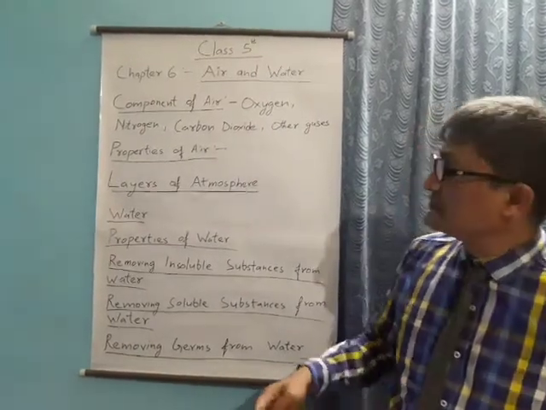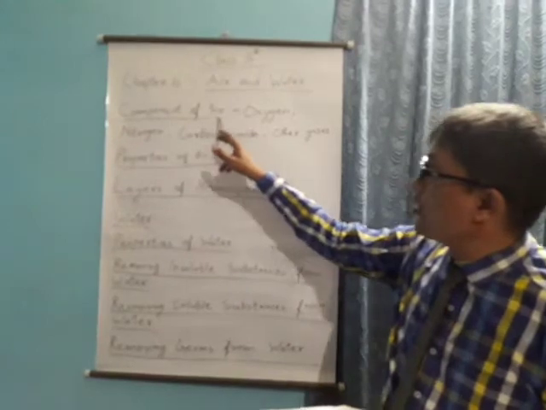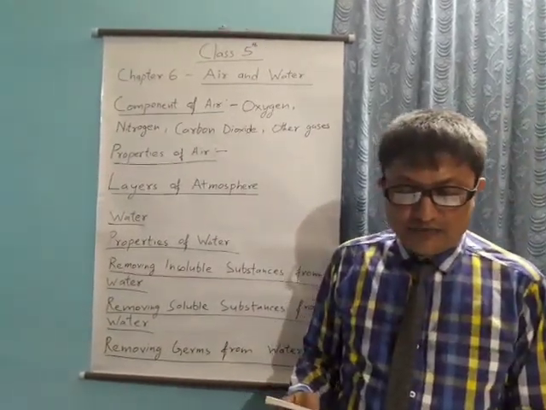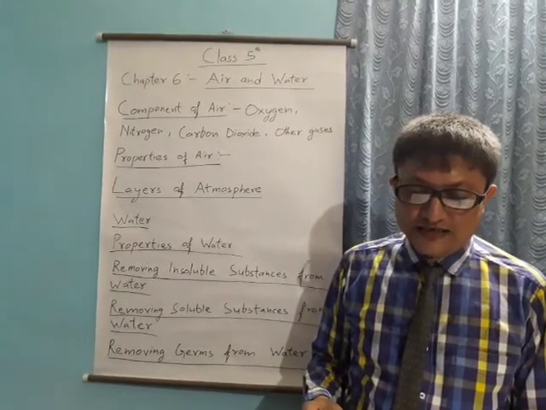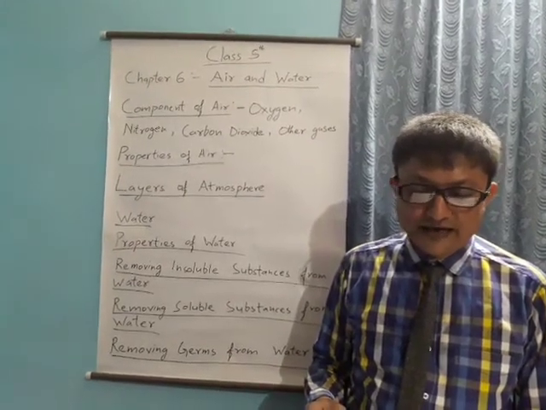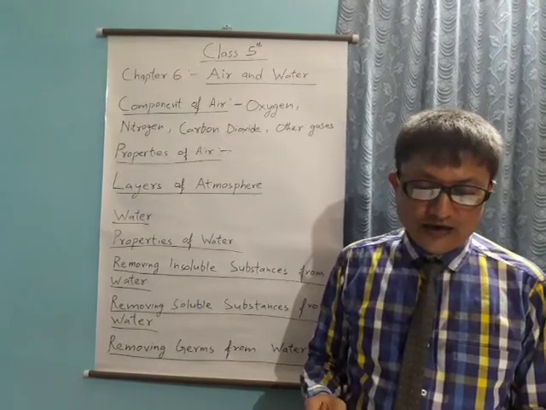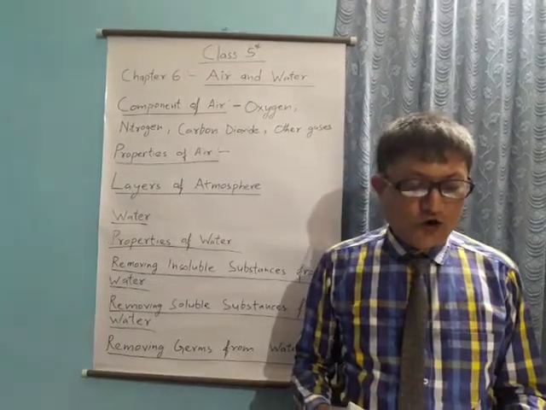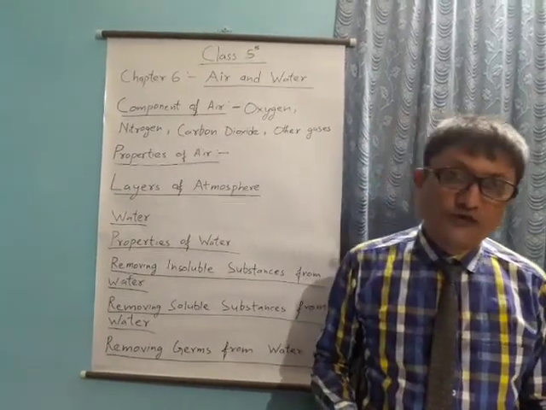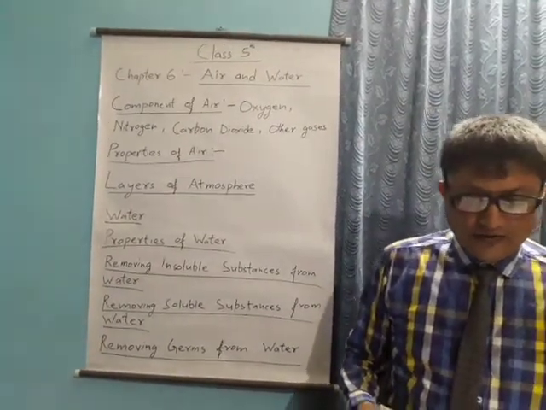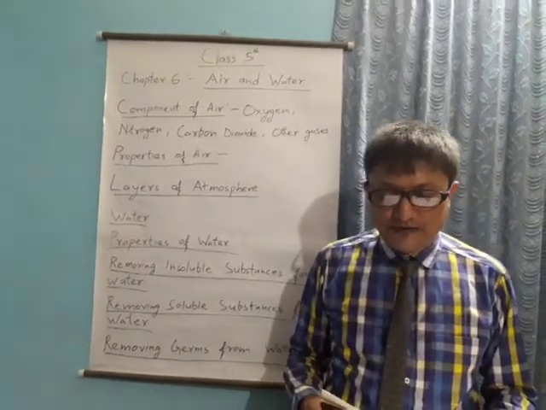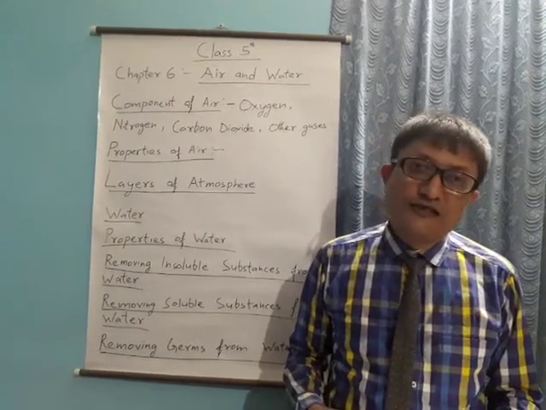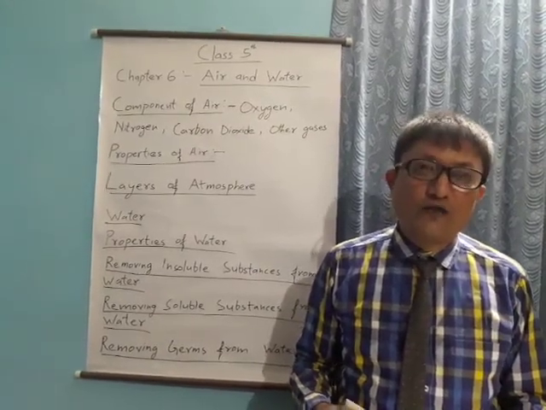Okay. Our next point is components of air. Air is a mixture of various gases. These gases are useful for both plants and animals. Oxygen, nitrogen and carbon dioxide are the main gases present in the air. The percentage of these gases is oxygen 21%, nitrogen 78% and carbon dioxide and other gases 1%. 1% means out of 100.